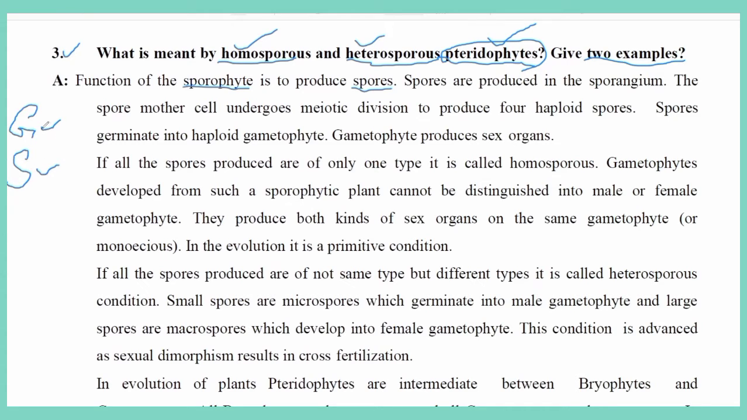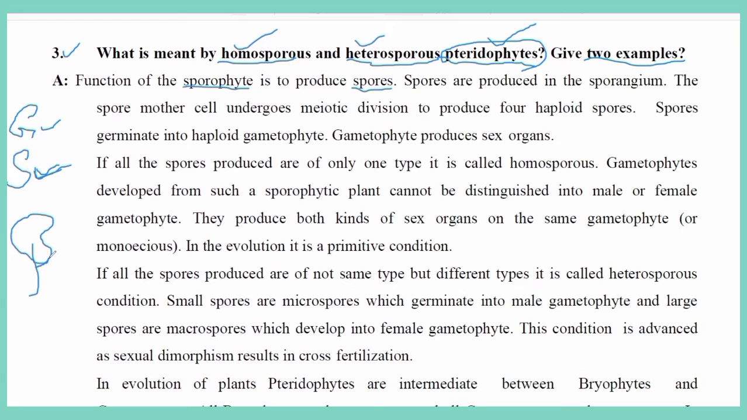Usually in pteridophytes the gametophyte is dependent on the sporophyte. The sporophyte is well developed in pteridophytes, so it develops the spores. The sporophyte develops the spores. Generally, spores are produced in the sporangium. Imagine this is the twig or stem part of the pteridophyte which has a sporangium.